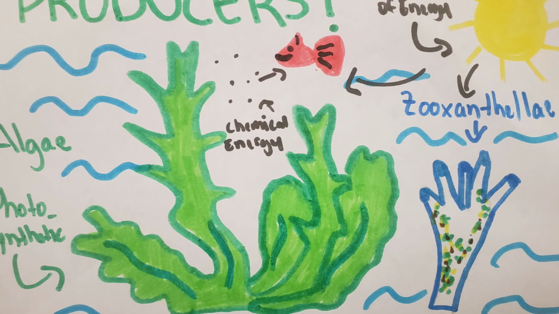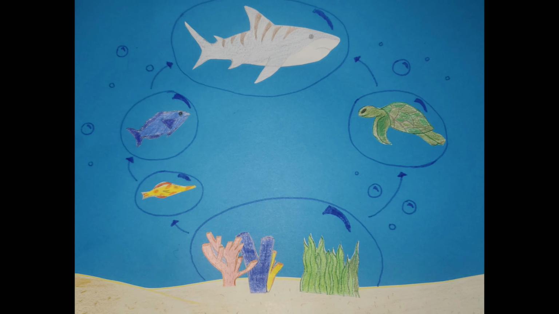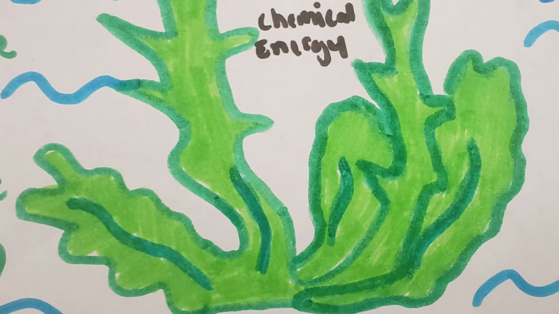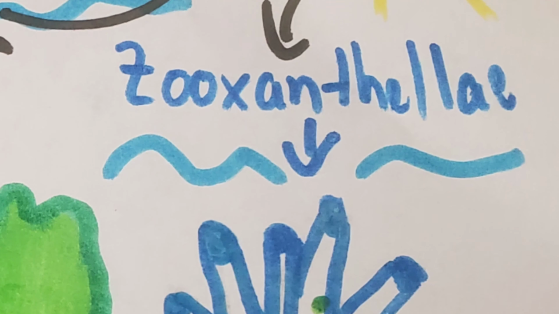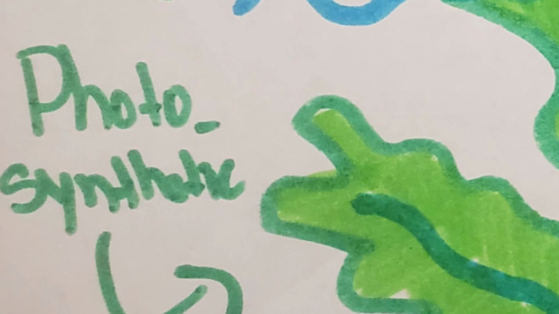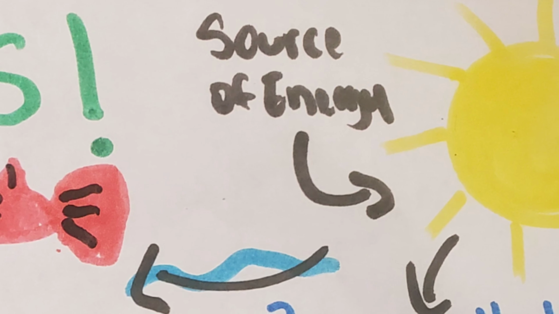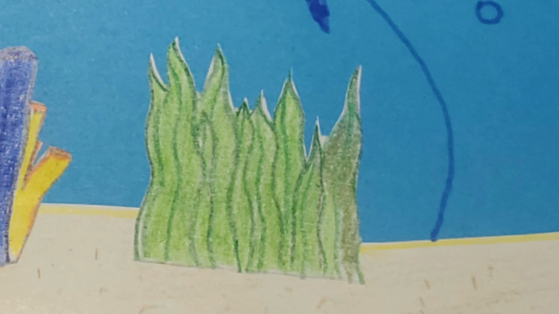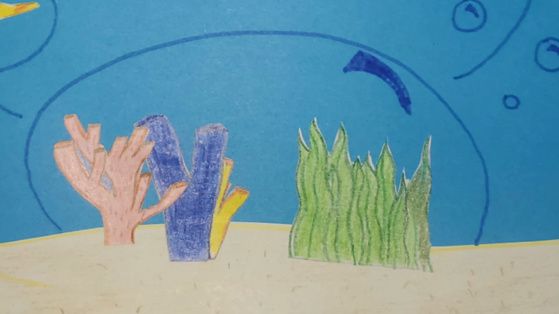Producers are any organisms that contain the most energy in a food web or food chain. Primary producers in a coral reef ecosystem include plankton, seaweed, seagrasses, algae, and zooxanthellae. All of these organisms are photosynthetic organisms, meaning that they obtain their energy from the sun and they convert that energy into chemical energy for other smaller organisms to feed on. And that's how the energy is transmitted from organism to organism in the coral reef ecosystem.